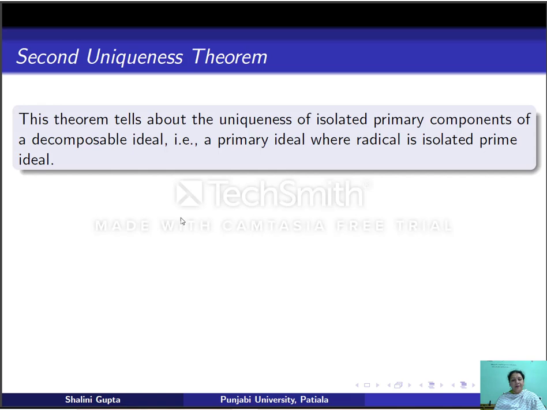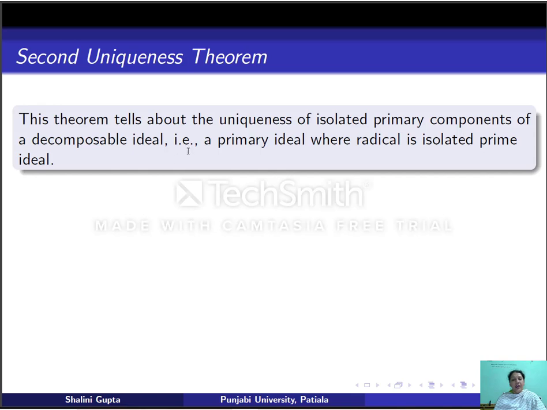Suppose Q1 is a primary ideal whose radical is P1, and P1 is an isolated prime ideal. Recall that an isolated prime ideal is a minimal element of the set Σ of I. Suppose Q1 is a primary ideal whose radical is an isolated prime ideal. Then Q1 is unique.